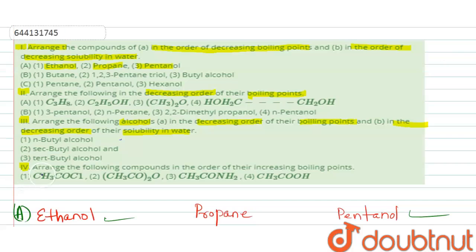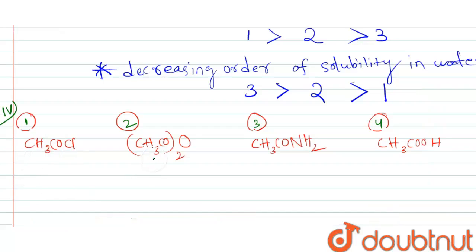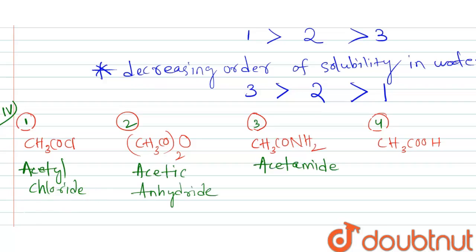In the last part of the question, it is asked, arrange the following compounds in the order of increasing boiling points. The compounds given here are CH3COCl, (CH3CO)2O, CH3CONH2 and CH3COOH. That is acetyl chloride, acetic anhydride, acetamide and acetic acid.